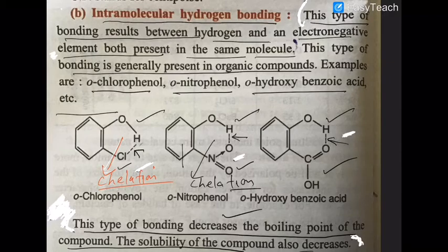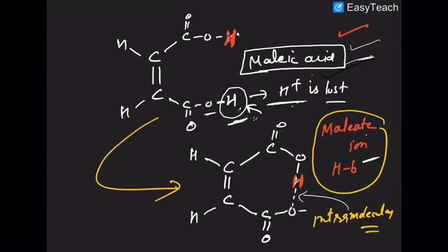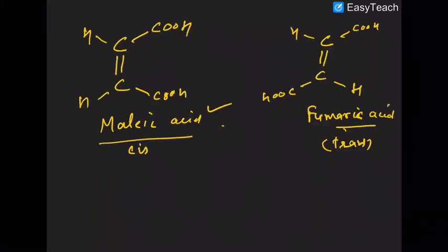Are you getting that in your mind now? Malate is able to form what? I am repeating once more to you. Why is malic acid a stronger acid? The malic acid is a stronger acid because after the loss of one proton, the malate ion is able to form intramolecular hydrogen bonding. This intramolecular hydrogen bonding makes the conjugate base highly stable, and the more the stability of the conjugate base, the more will be the acidity of the corresponding acid.